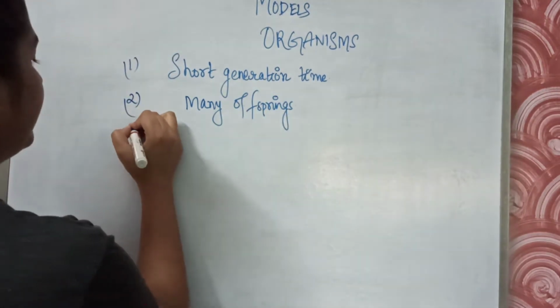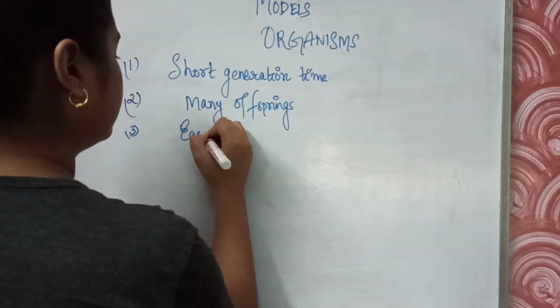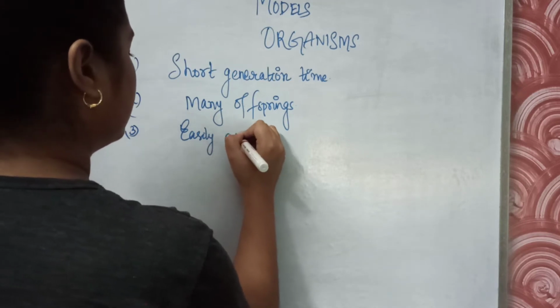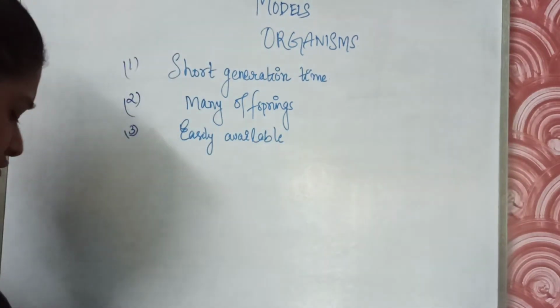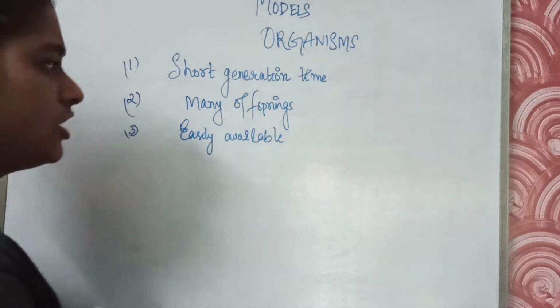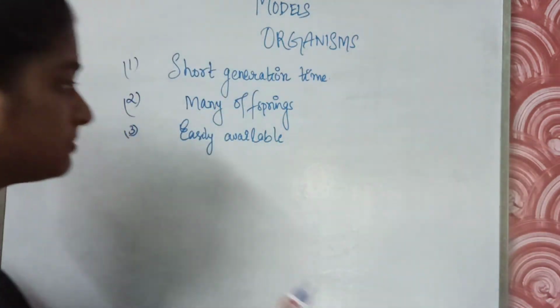Next, the model organism must be easily available and must be inexpensive also. It should not be so expensive. So these are some of the criteria we use to select a model organism. And yes, their genomes must be sequenced.